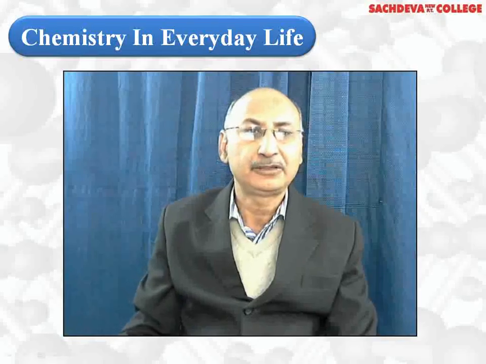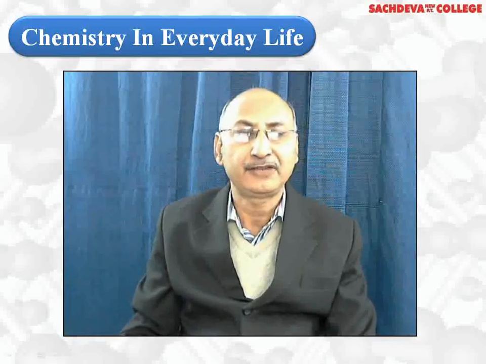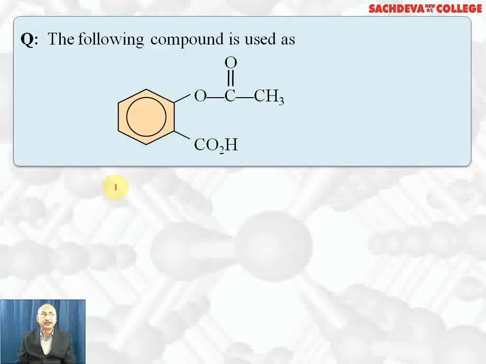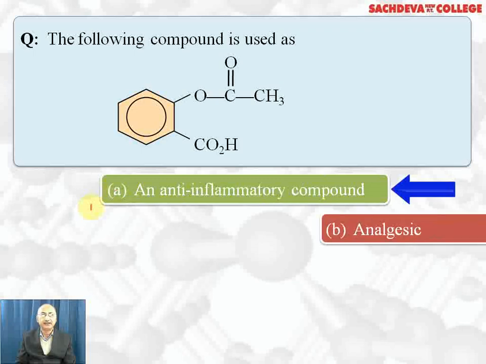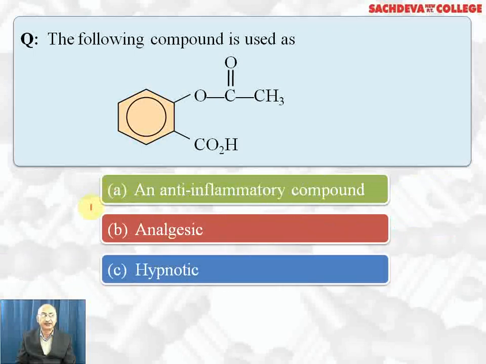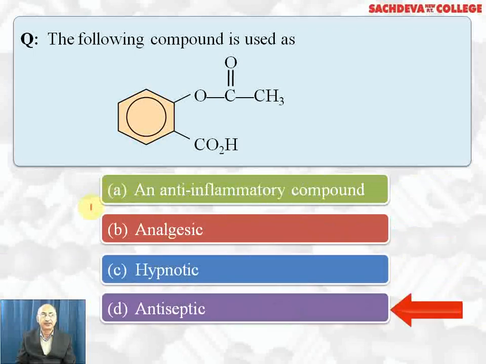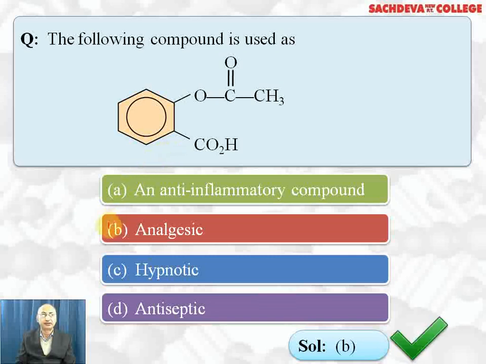Let's take up multiple choice questions based on chemistry in everyday life. The first question: the following compound is used as anti-inflammatory, analgesics, hypnotic, antiseptic. Correct answer is analgesics. It is acetyl salicylic acid, that is aspirin, which is used as analgesics as well as antipyretic. Here the correct answer is B part.